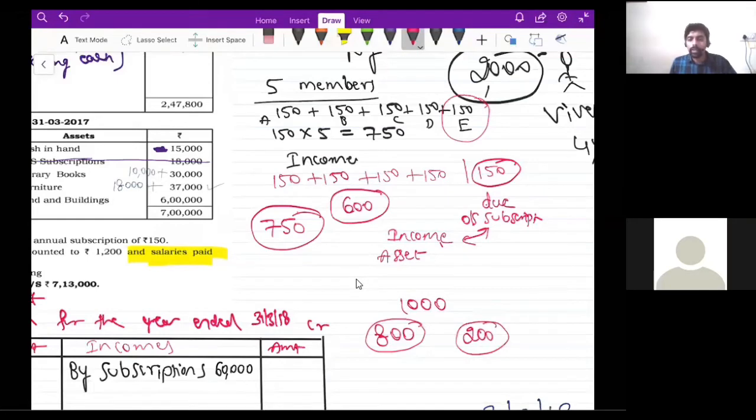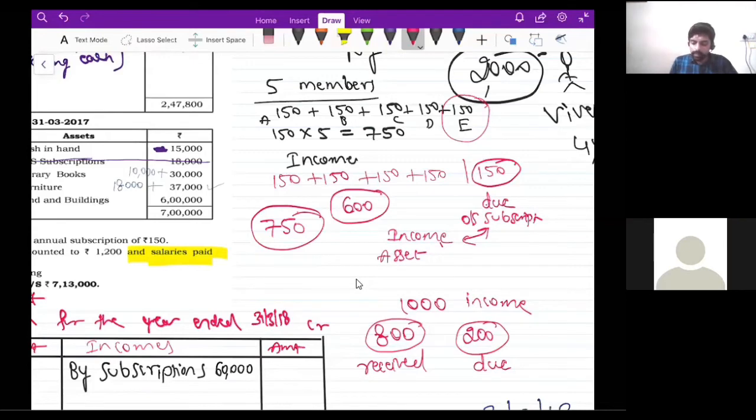Got it? So technically speaking, your income is 1000 rupees only. This 200 is still due, correct? You will receive this 200 rupees on a future date. So your total income is 1000, but then you have received only 800 rupees. We received 800, but then the total income is 1000 rupees.